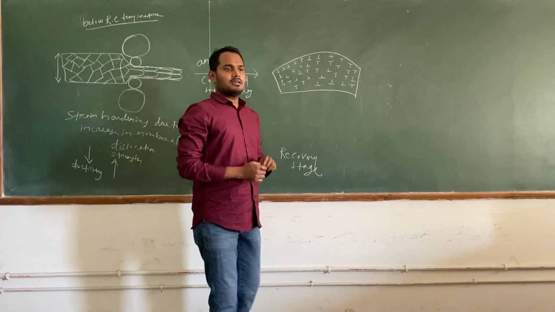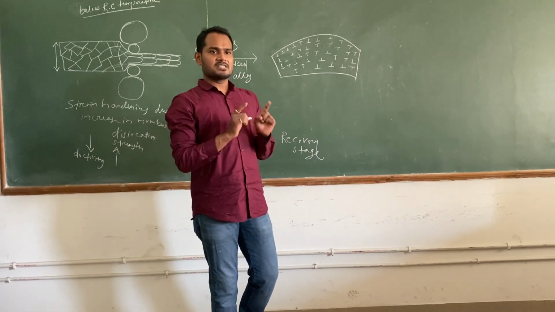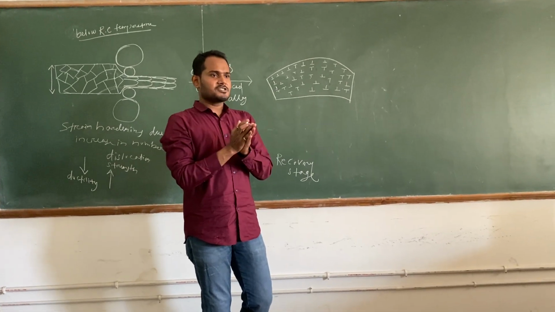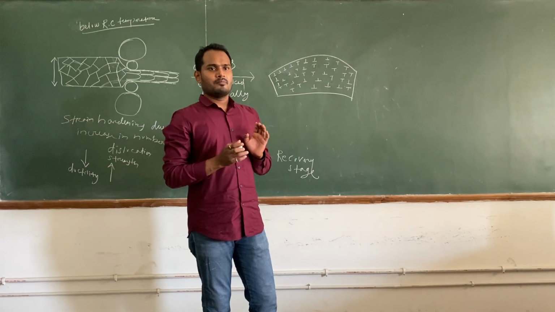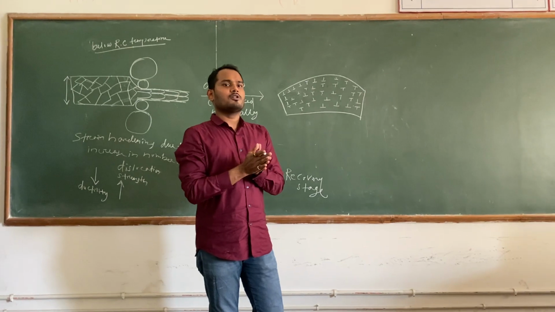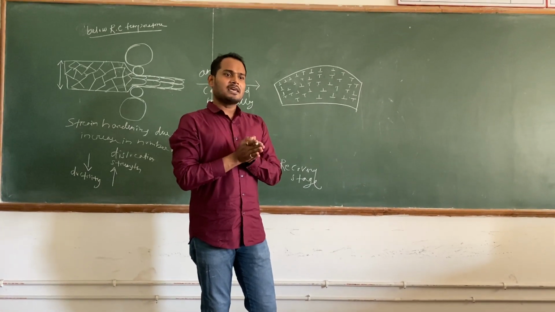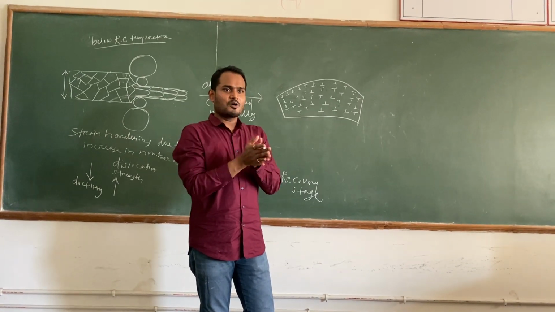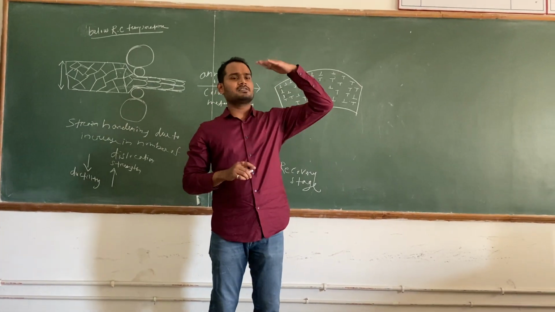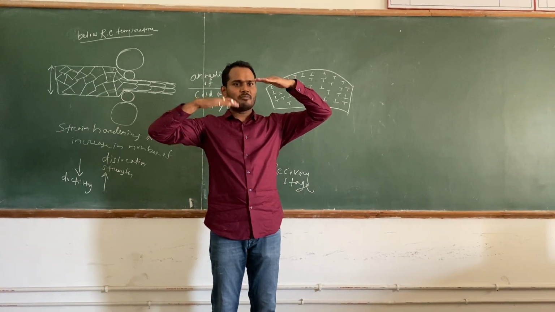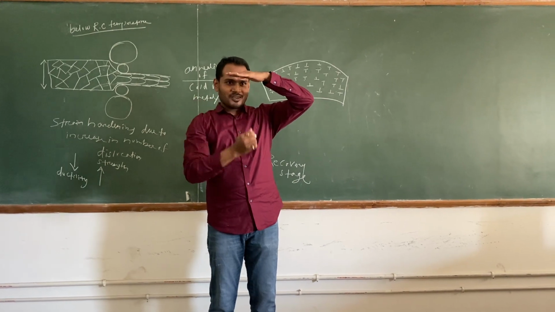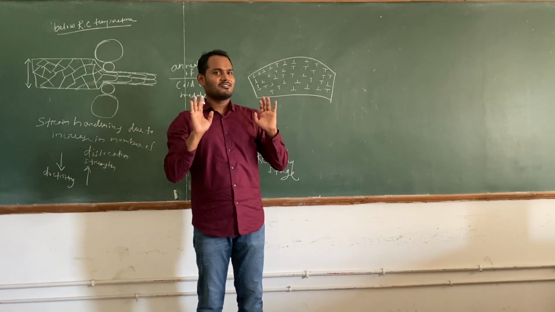So we understand that if we have opposite sign dislocations, they come closer, they get attracted towards each other and they disappear. But if we have same sign dislocations, they repel. They do not come closer and they will not get annihilated. You understand? Because a dislocation is a half plane of atoms. If this is a half plane of atoms and you have another half plane of atoms here, they are coming closer, so they will finally become a single plane now. So where is the dislocation? The dislocation disappears, right?